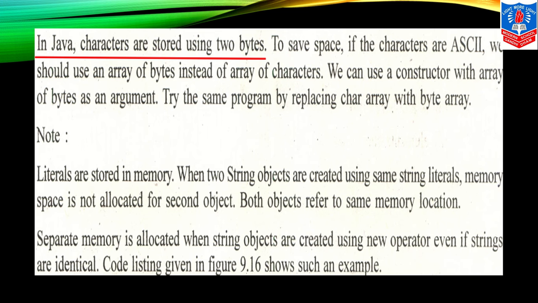Here is an important note, children. Literals are stored in memory. When two string objects are created using the same string literal, memory space is not allocated for the second object. Both objects refer to the same memory location. And separate memory is allocated when string objects are created using the new operator, even if the strings are identical. So the code listing given here in 9.16 shows such an example.